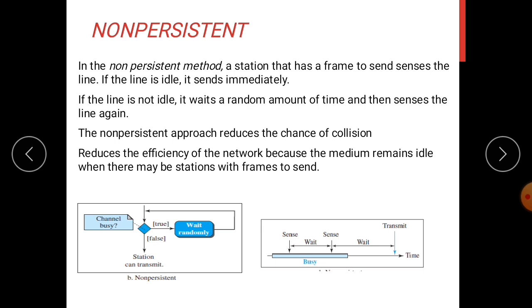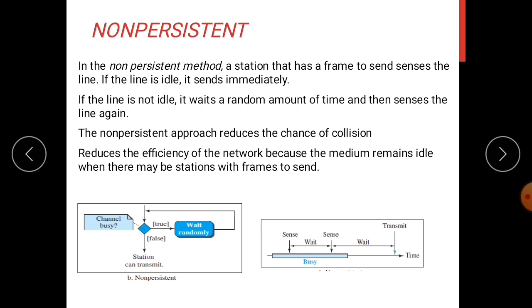So here this shows the same flowchart. First it will check whether the channel is busy. If it is busy, it will wait for a random amount of time and then check again. Otherwise, if the channel is idle, it will immediately start transmitting the frames. The non-persistent approach reduces the chance of collision, because most of the time 2 or more stations will wait for different amounts of time and will not retry to send simultaneously.